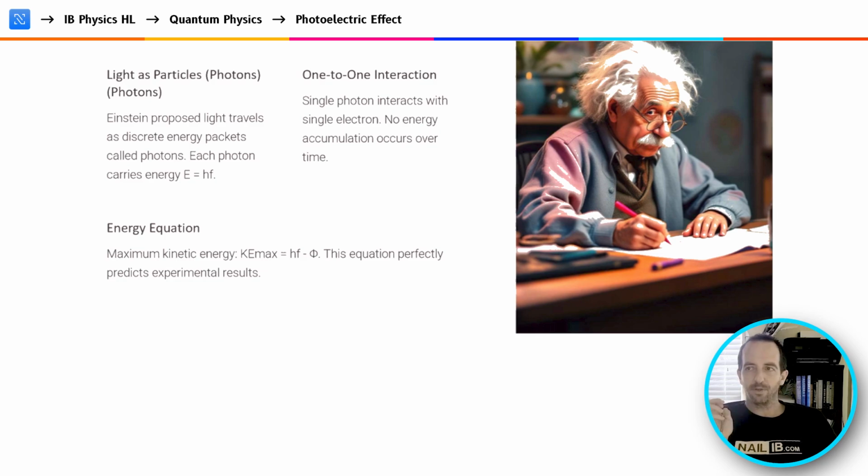And if there's not enough energy to surpass that work function, that means there will be no ejection of electrons, thereby explaining the phenomenon where at certain frequencies, at certain wavelengths of light, there were no electrons being emitted because the energy level was not great enough. And putting this all together allowed for the experiments to match the theories.